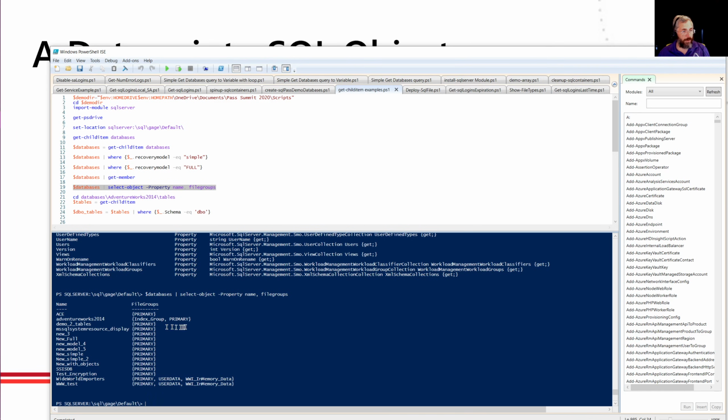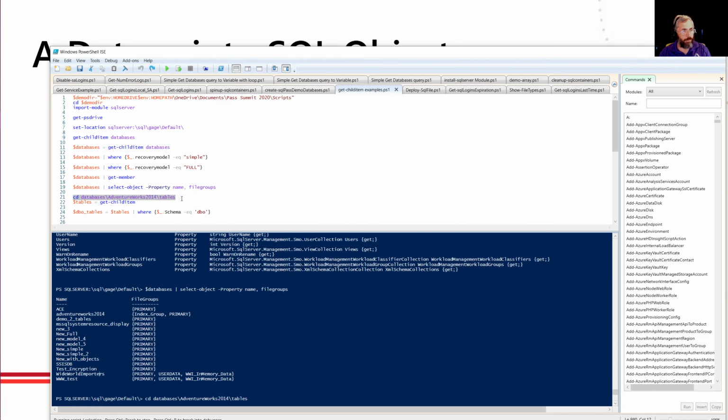So I can see that AdventureWorks 2014 is on index group and primary, and WorldWide Importers, oh look, that's got an in-memory data file group. That's kind of useful. All the rest are pretty simple. They just have a primary file group. Not going to think twice about that. Again, I've not written a line of T-SQL yet, and I've started to get some real interesting information about this.